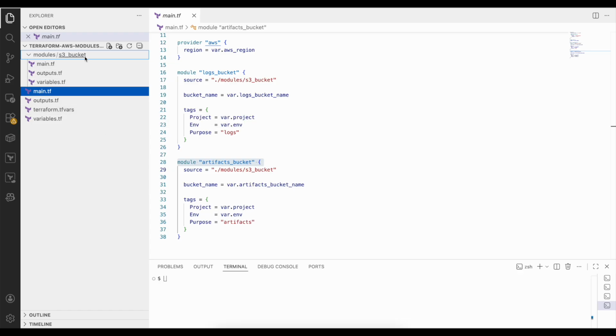Inside the modules folder, I have one reusable module called S3 bucket. This folder represents one Terraform module. Everything inside this folder, main.tf, variables.tf and outputs.tf, together form this module. Terraform does not execute main.tf files. Terraform executes modules by folder. All .tf files in this folder are loaded together as a single unit.